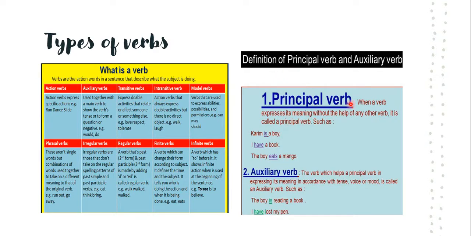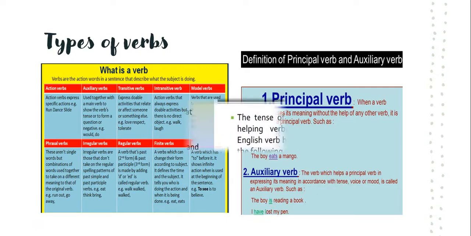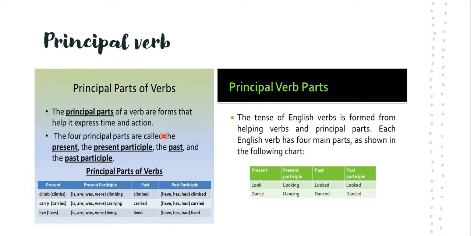So first of all, what is principal verb? When a verb expresses its meaning without the help of any other verb, it is called a principal verb. So here you can see a few examples. Now let us find out in our next slide more about principal verb. As I told you, principal verbs are forms that help express the time and action, that is the action word. There are 4 principal parts, that is the present, participle, past and past participle.